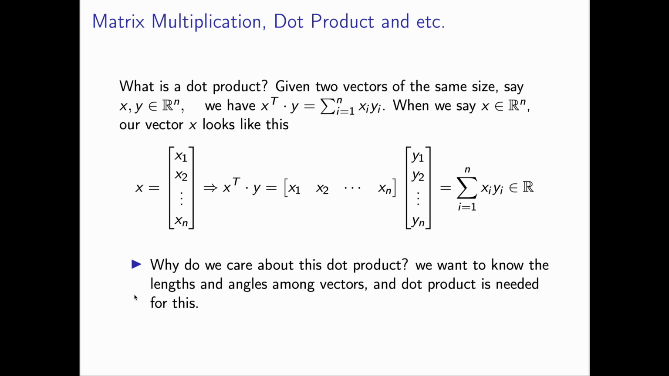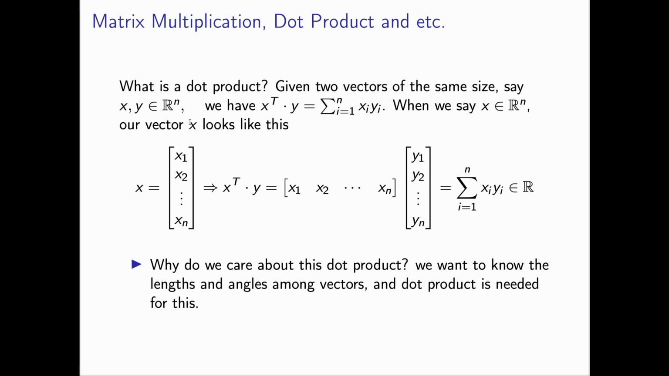We have encountered the dot product. So what is a dot product? We are given 2 vectors of size n, so x and y are in R^n, real n-dimensional space. We have x transpose y, that's equal to the sum of x_i y_i, and this is the dot product.